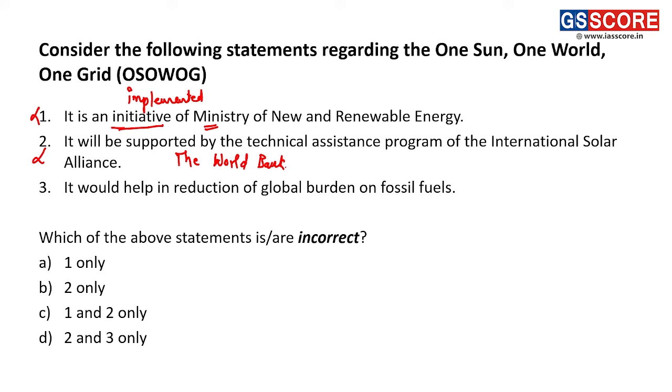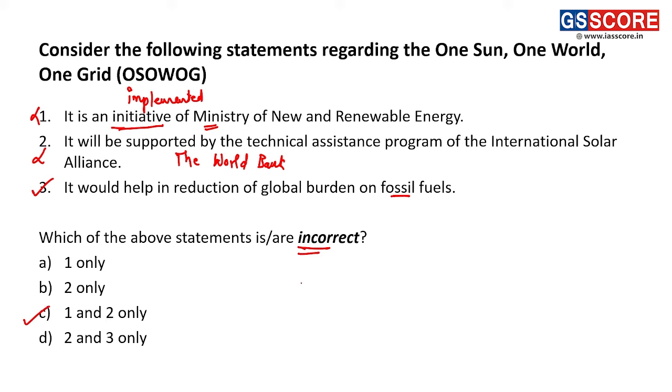Third statement, it would help in the reduction of global burden on fossil fuels. This statement is correct, because once we start more use of solar energy, there will be a reduction in the use of fossil fuels. We are supposed to find the incorrect statements. First and second are incorrect. Answer is C, 1 and 2 only.